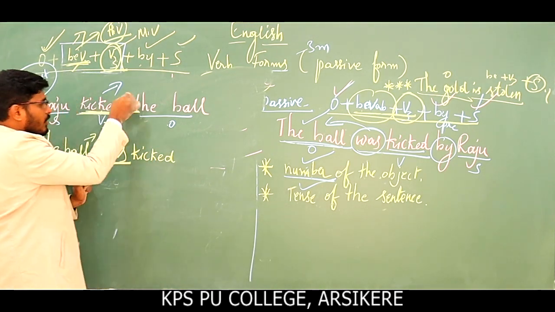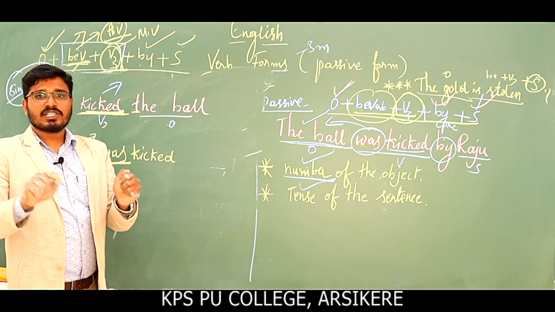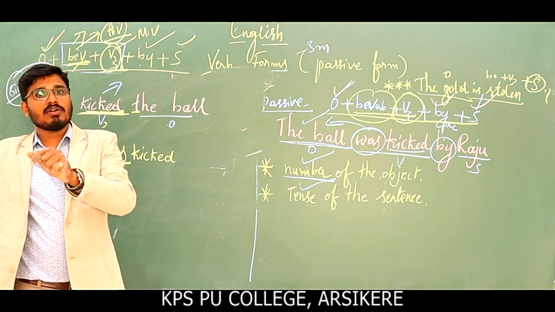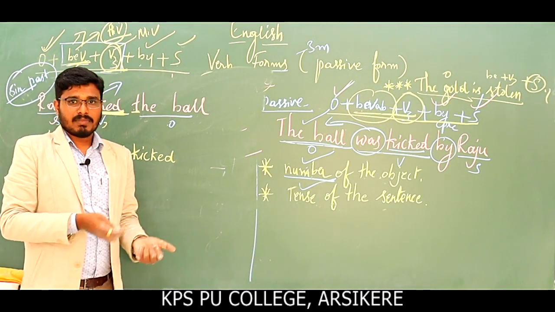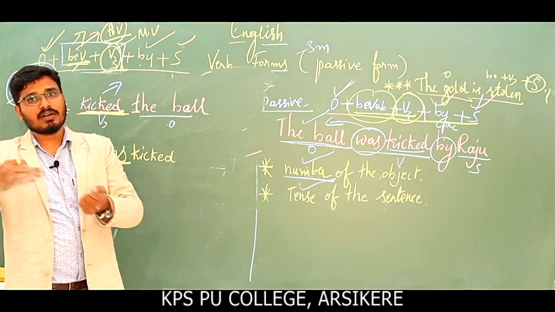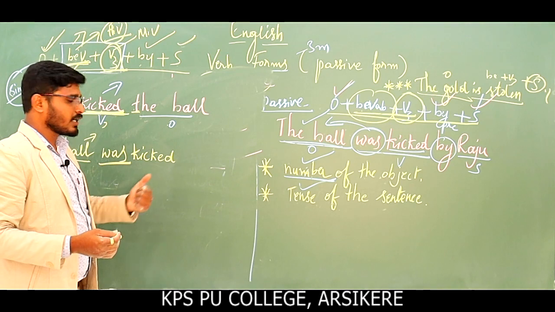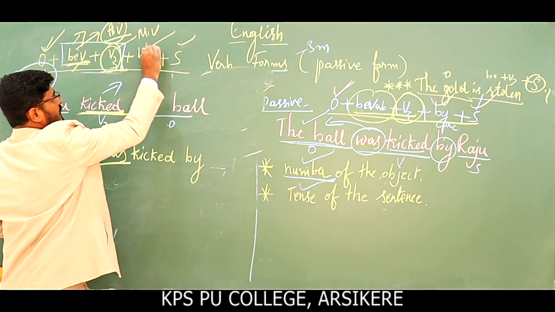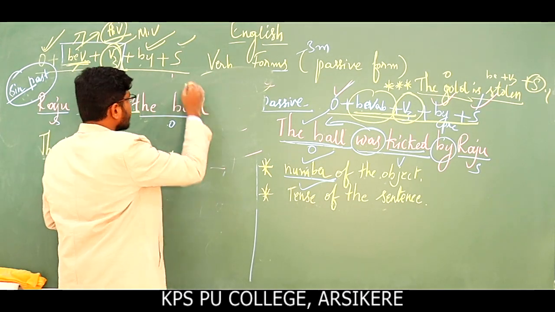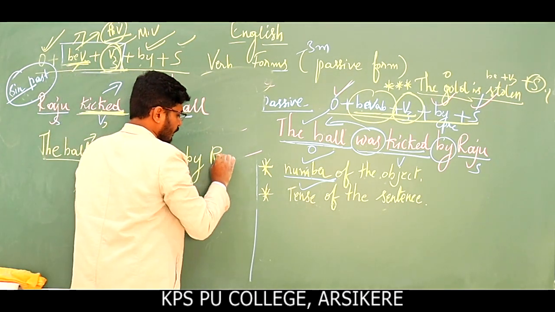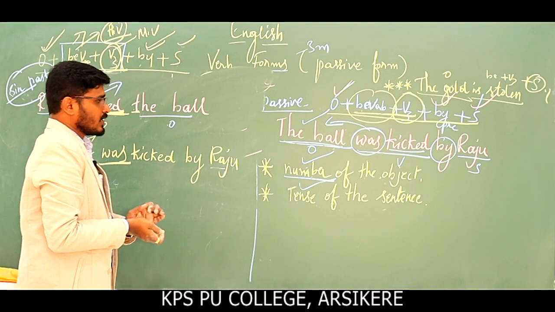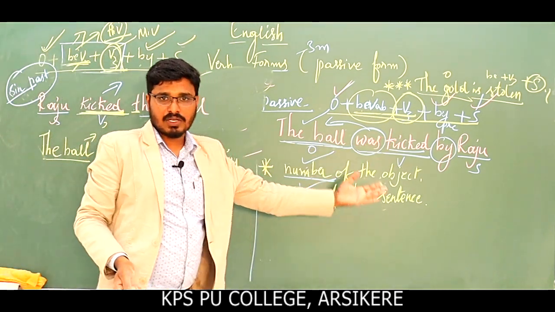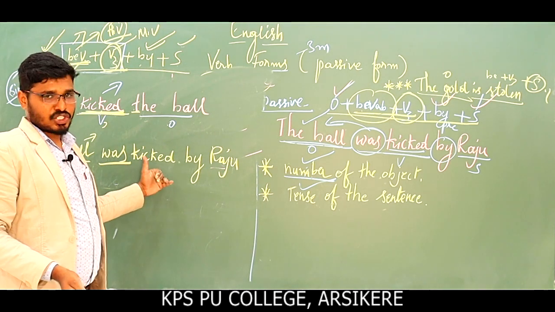Kicked. Regular verb this is. See, kick, kicked, kicked. Kick is present form, kicked is past form. Again V3 form is also same, kicked, which ends with ed. So that is called regular verb. Was kicked, by preposition is regularly used, by, which is the subject here? Raju. So now look at the answer. The ball was kicked by Raju. So this is how you are supposed to change.